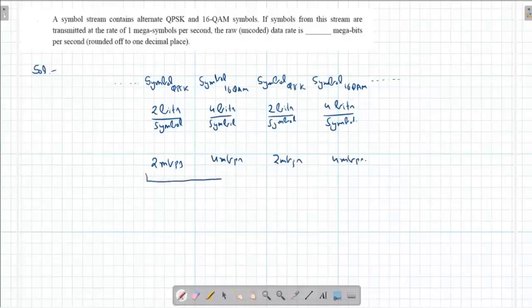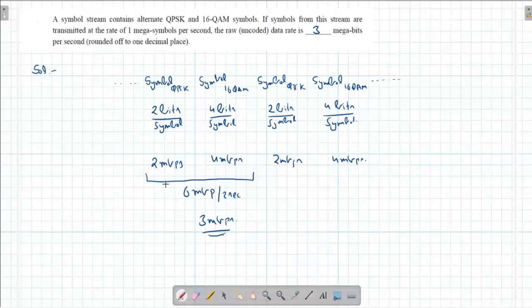If I take this as one group, then I'm transmitting 6 megabits per 2 seconds: 1 second for this, 1 second for this. So what is the data rate here? It's going to be 3 Mbps.